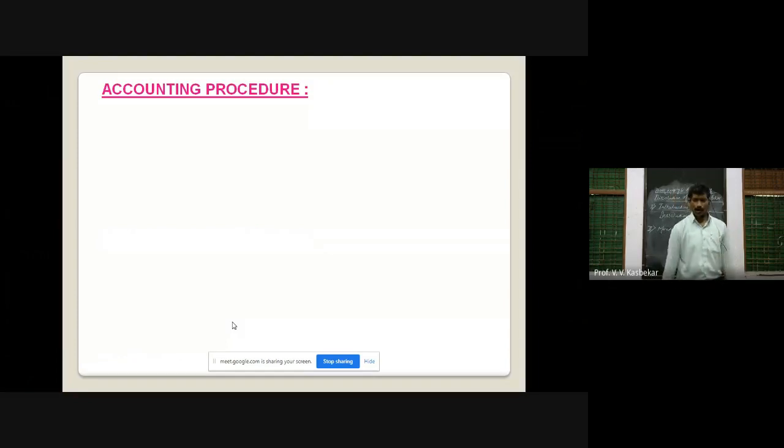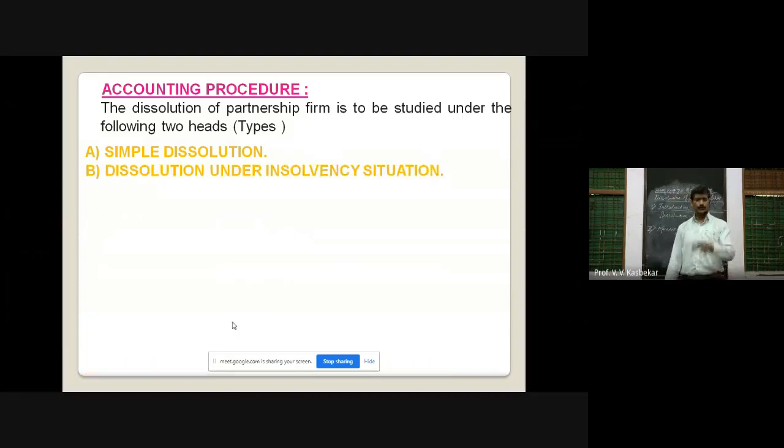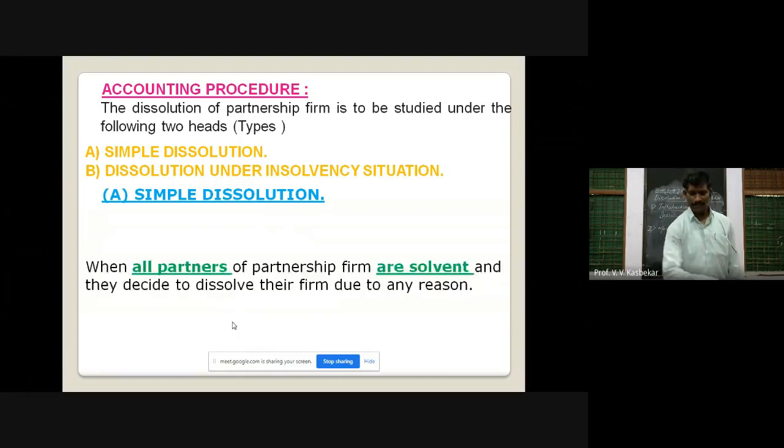So let us see the accounting procedure of dissolution. It may be studied under two heads, or we can say two types. Number one, simple dissolution, and number two, dissolution under insolvency situation. Let us see first simple dissolution. What do you mean by simple dissolution?